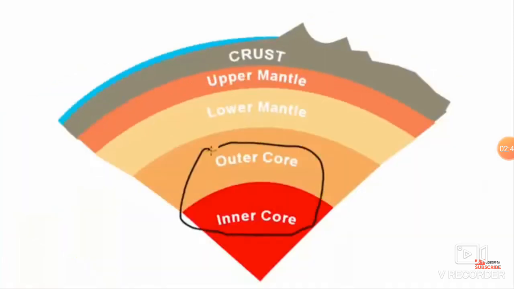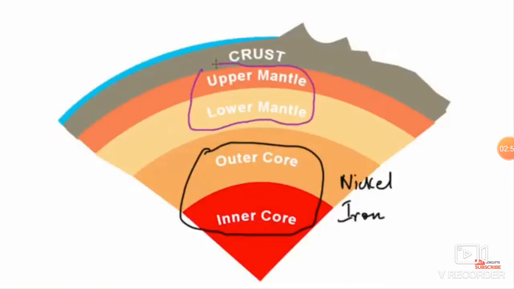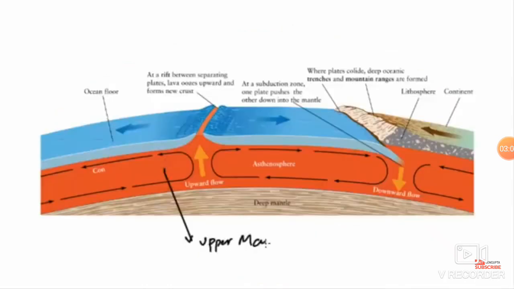Remember this, the core of the Earth consists of nickel and iron, but here in the mantle, it is the molten rock that is fluid and can move. It is this fluidity that powers the movement of the tectonic plates of the Earth's crust.